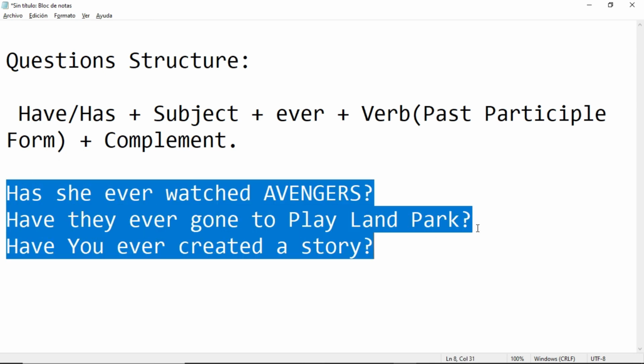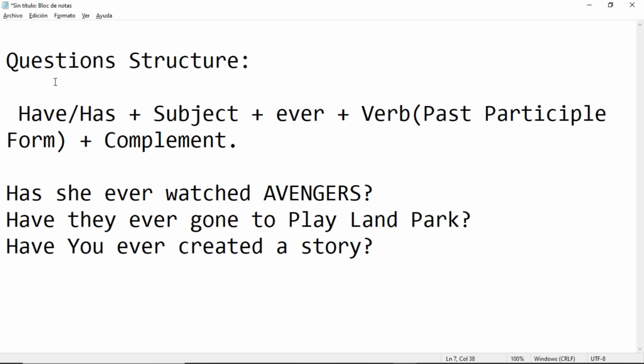These are examples of how to create the question structure. We have our have and has, which are our auxiliary, plus our subject, plus ever. Remember, this is important. Why? Because if we don't have this, we don't have questions.